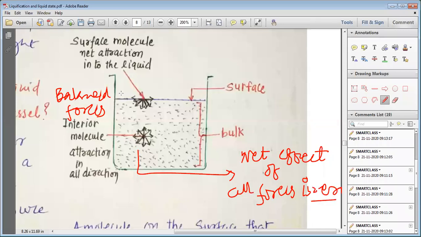But my dear students, the molecule which is present on the surface does not have molecules on the upper side. So all the forces that we can see here are not balanced by forces present over here. And that is why the molecule on the surface has imbalanced forces.